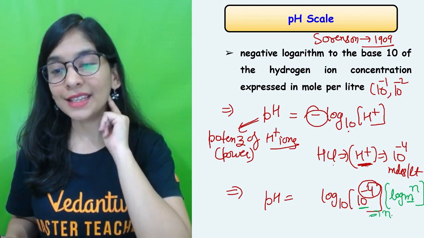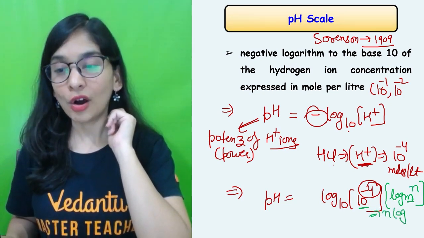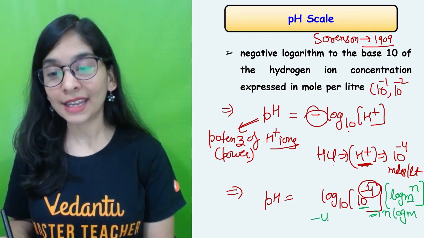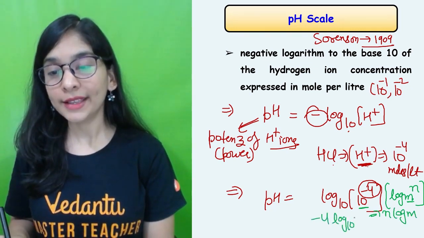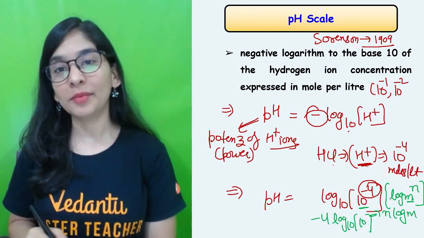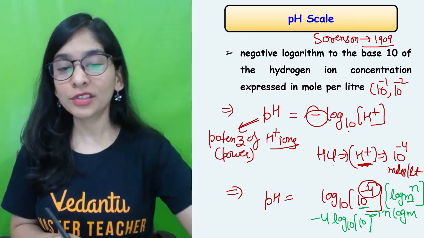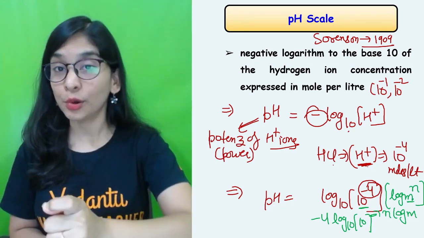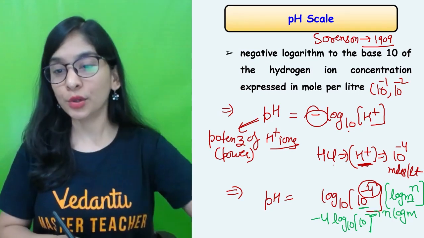n comes in the very starting from the log. Then log m. Alright. So minus 4 I'm putting in starting and log to the base 10. And log 10 value is 1. There is a log table that can help you with all the values. You can remember simple values. Log 1 is equal to 0 and log 10 is equal to 1.